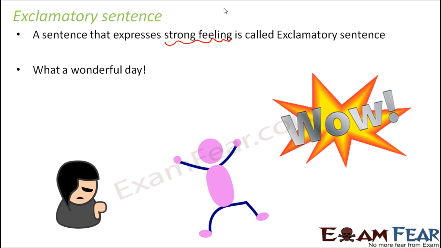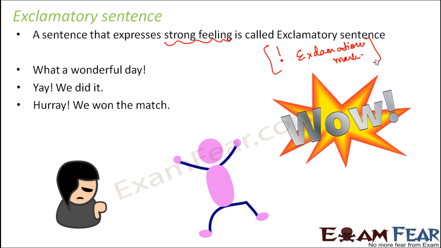Again, in case of exclamatory sentences, it is very important that it should end with this symbol, and this is called the exclamation mark. Like how you have the question mark for interrogative sentences, similarly you have the exclamation mark for exclamatory sentences. Let's look at a few more examples. Yay, we did it. This yay shows the kind of excitement or happiness that you feel because you have done it. So that's an example of exclamatory sentence. Hooray, we won the match.